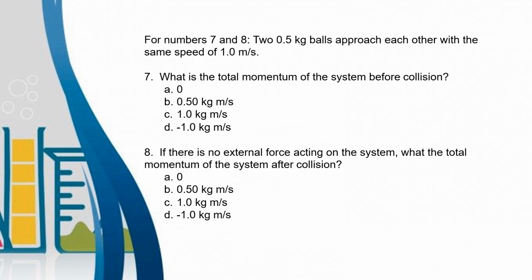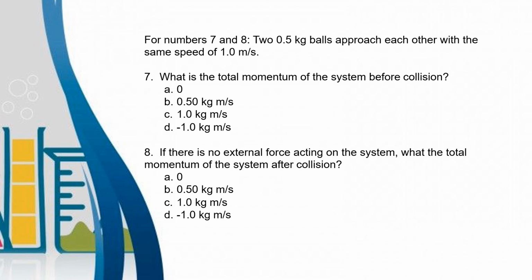Number 7 to 8. For number 7 to 8, two 0.5 kg balls approach each other with the same speed of 1.0 meter per second. Number 7. What is the total momentum of the system before collision? Letter A, 0. B, 0.50 kg meter per second. Letter C, 1.0 kg meter per second. Letter D, negative 1.0 kg meter per second.